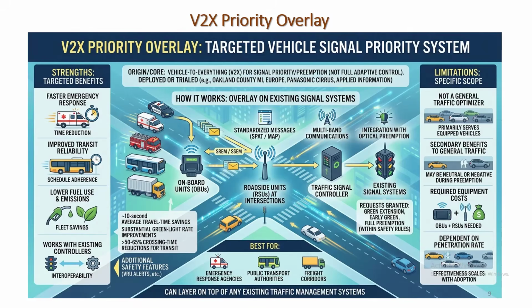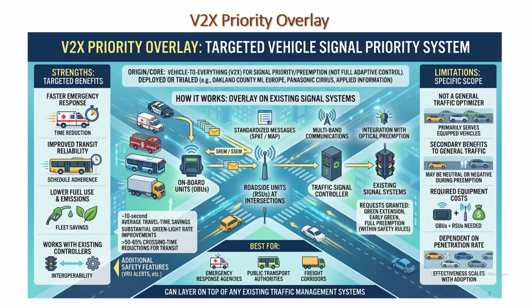The limitation of this V2X priority overlay is that it is not a general traffic optimizer. It primarily serves equipped vehicles, with secondary benefit to general traffic. It requires equipment cost, with the onboard unit and roadside unit working together, and depends on penetration rate; effectiveness scales with adoption.